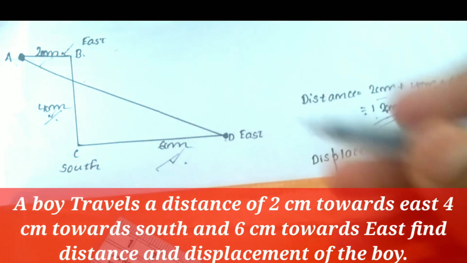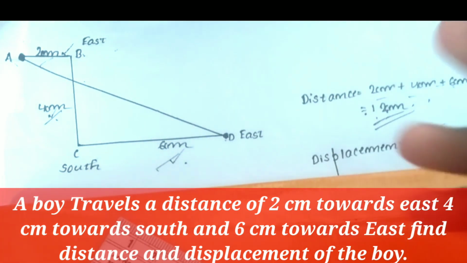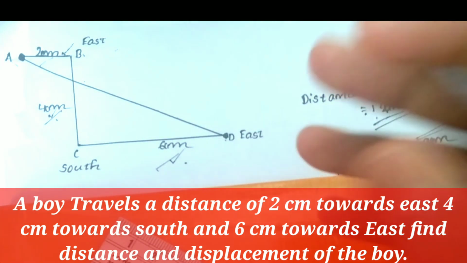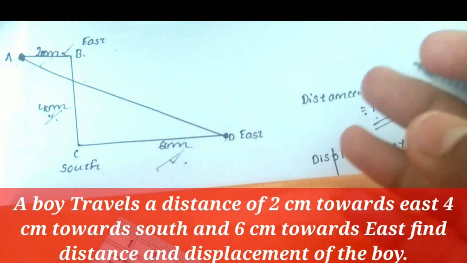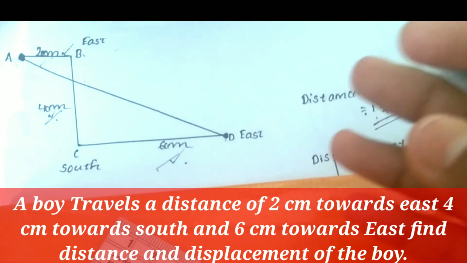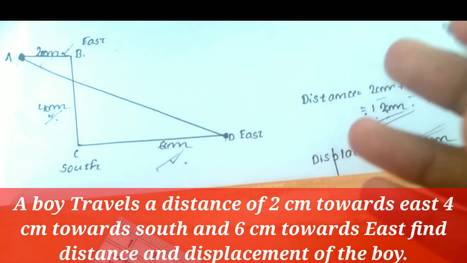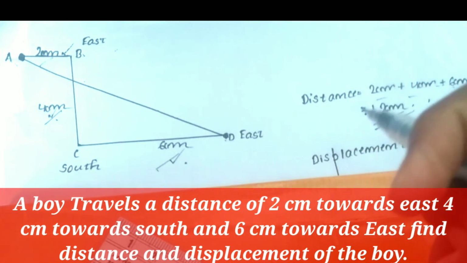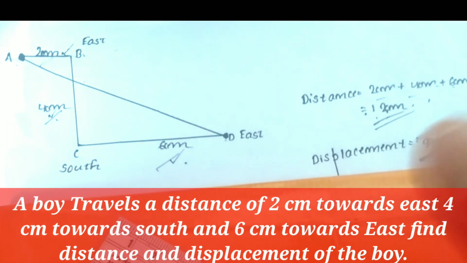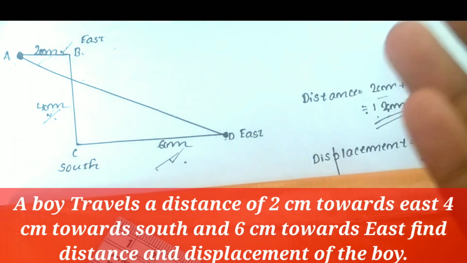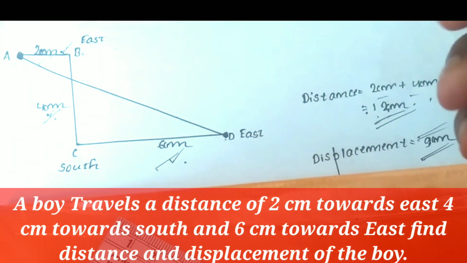First of all, let's recall all the definitions. What is distance? It is the total pathway covered by a body. And what is displacement? Displacement is the shortest path between the starting point and the ending point of a pathway. Now, in case of distance, let's apply the definition in this particular diagram.